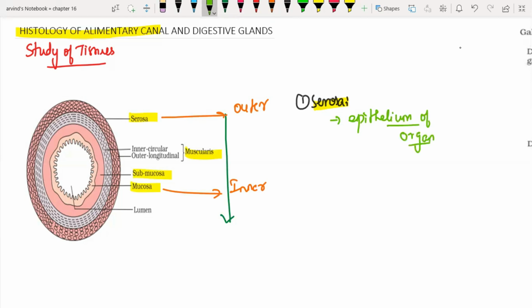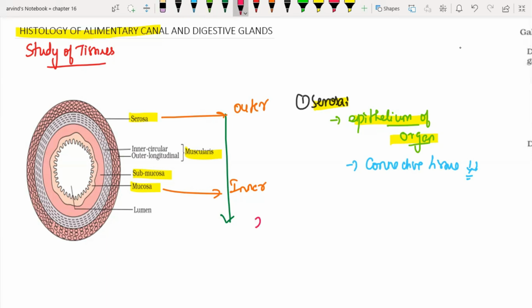If I say liver or stomach, whatever I'm going to appreciate outside, the moment I dissect a human body and take any organ, the layer that I see is serosa, that in turn contains the epithelium of that particular organ. It has some amount of connective tissue, but not that important a point. I have put a down arrow stating that the content is going to be less.